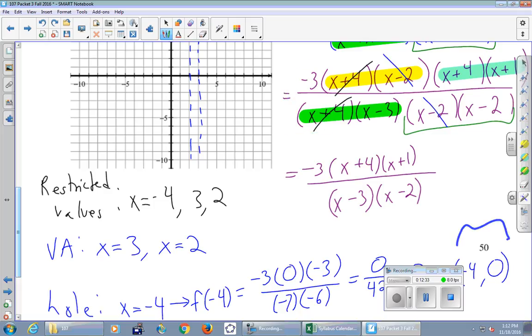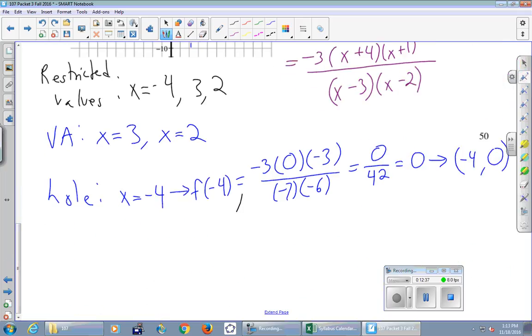So there's no proper way to do this. It's undefined, but we gotta find the location of the hole, and this is how we do it. So we didn't do anything wrong. It's just a syntactical, notational thing. And if you write this, I'm not taking any points off, but I gotta say that F of -4 is not 0. It is undefined.